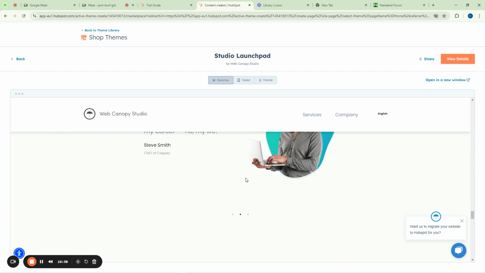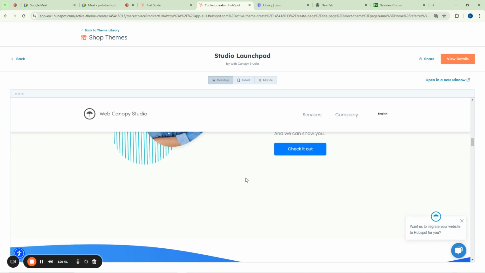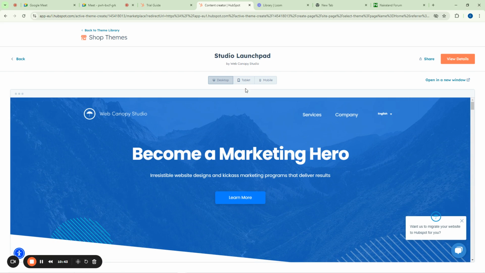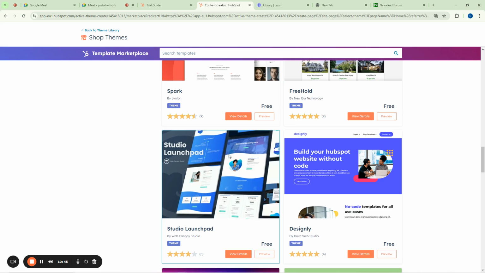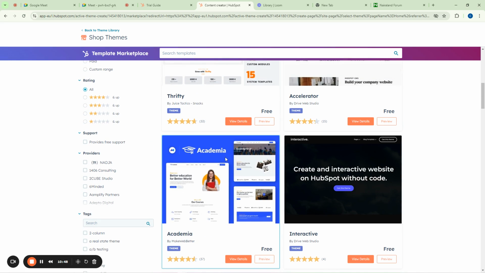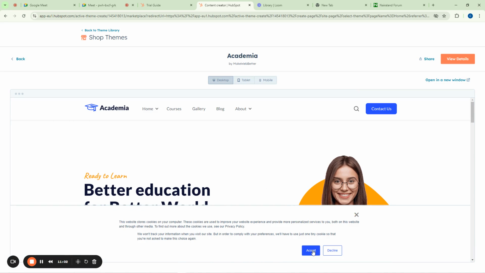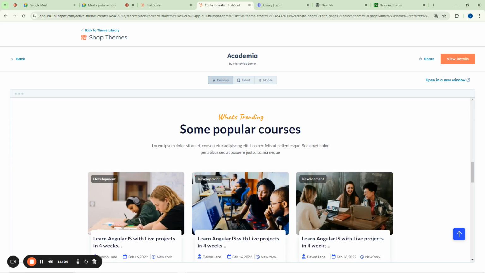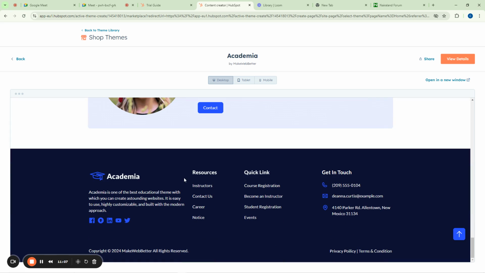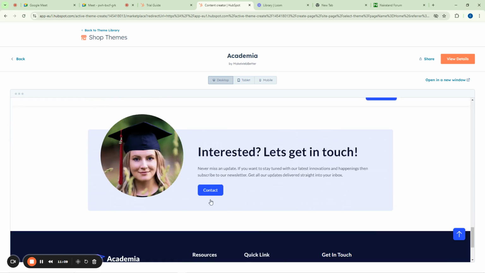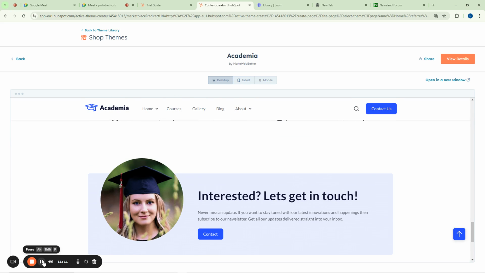So I don't know which one we should work with. If you like this one, just type in the message and tell me Studio Launchpad. And if you like the other one, which is Academia, just type Academia, and then I will know which one people prefer, because actually it's not for me, it's for you guys. Because when we are done, you're going to be able to say this is what we did in our night tutorial. So let me see your message so I can know what to work with. I'm waiting for you guys. Tell me in the chat which one you prefer we should work with.